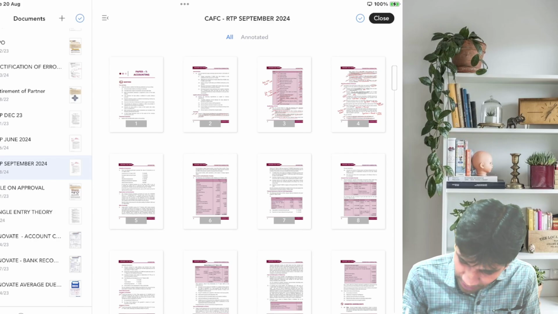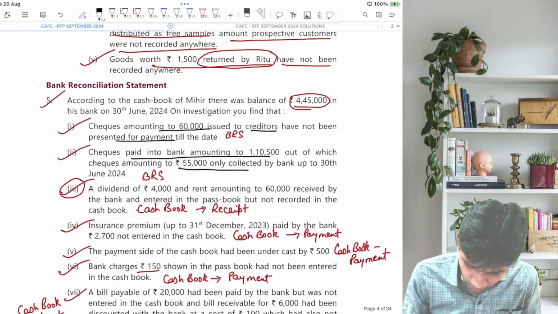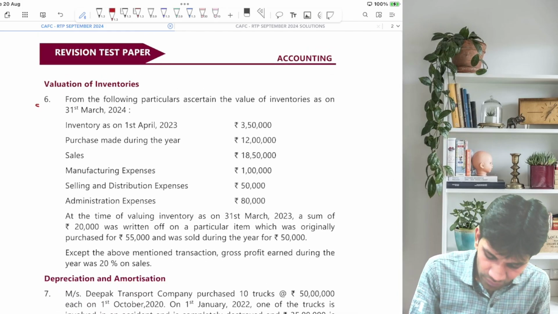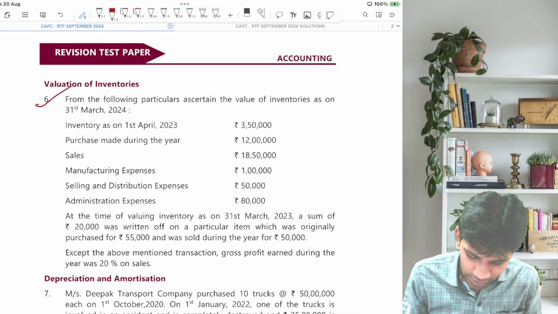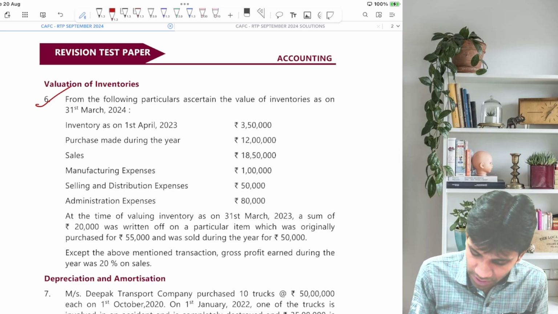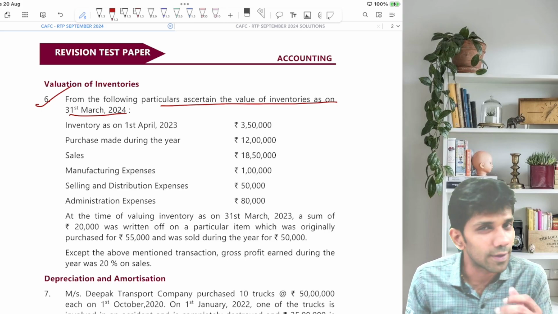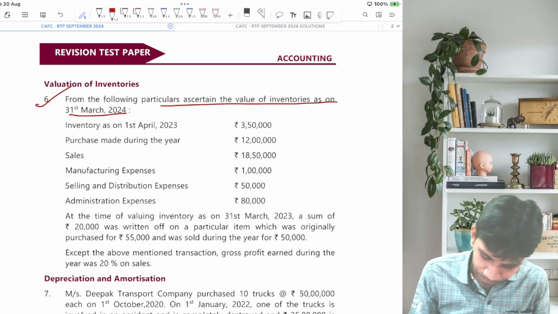Now after BRS, what do we have? Yes, we have valuation of inventories. Very important topic, guys. Let's go for it. From the following particulars, ascertain the value of inventories on 31st March 2024. So we are supposed to find out the value of inventories on 31st March 2024.